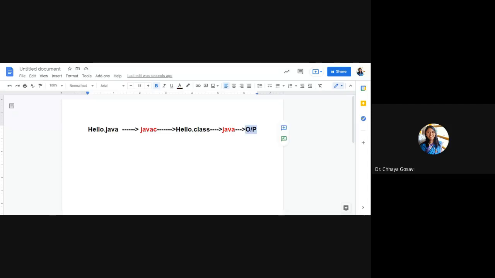This part is done by the JVM, the Java Virtual Machine. So you can write a Java program on any machine. You should have a compiler which compiles that program and produces a .class file. Then this class file is portable. You can carry this file and run it on any machine which has the Java Virtual Machine installed, which will convert this class file into the output.